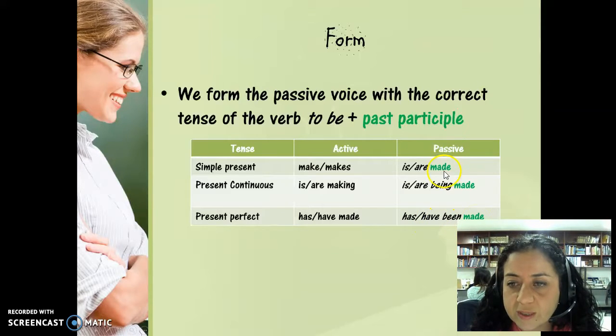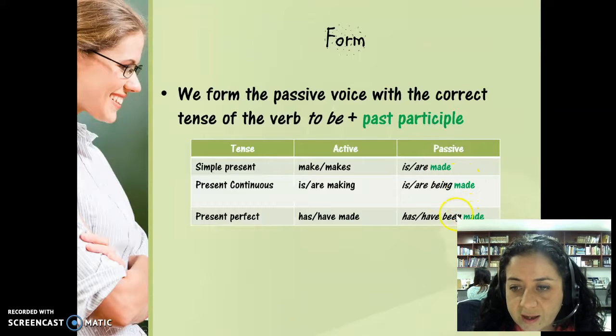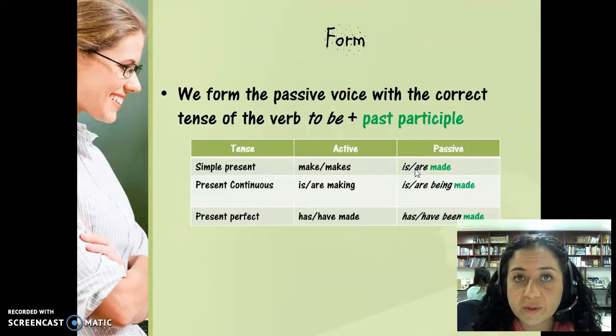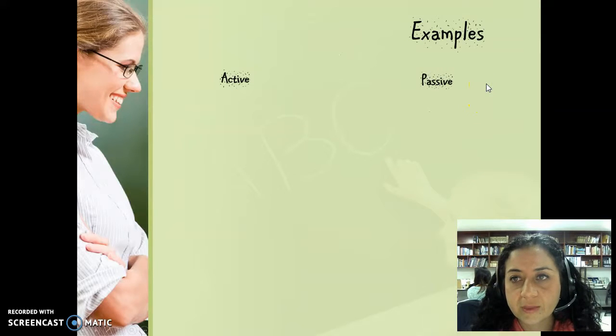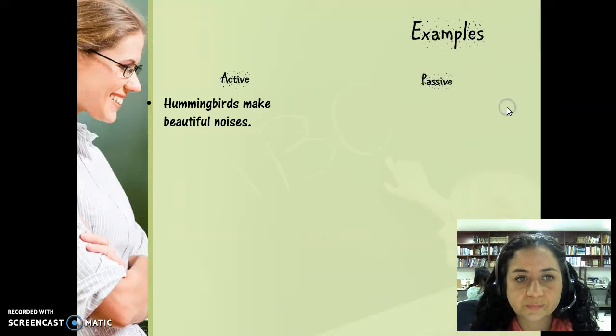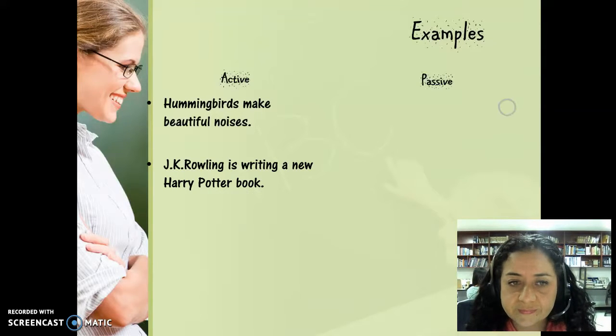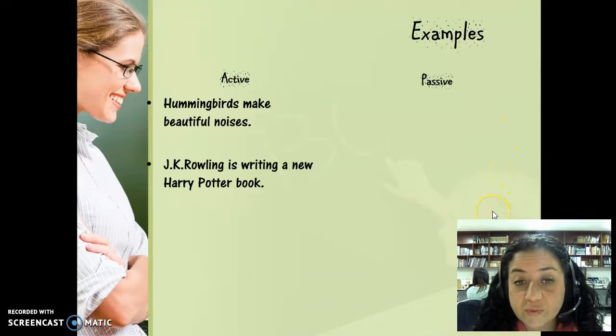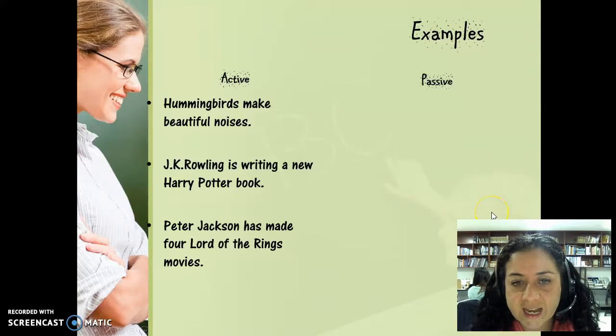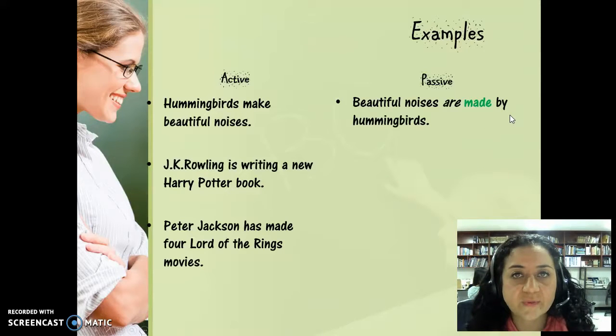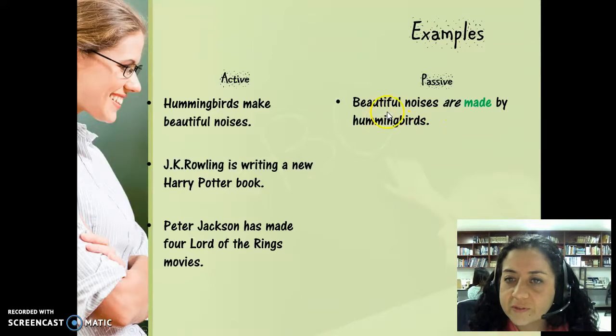Okay, remember, we always need the past participle of the verb, as you can see in green, and then what changes is the form of the to be. So let's see some examples. Hummingbirds make beautiful noises. J.K. Rowling is writing a new Harry Potter book. Peter Jackson has made 4 Lord of the Rings movies. In the passive voice, this would be, beautiful noises are made by hummingbirds.